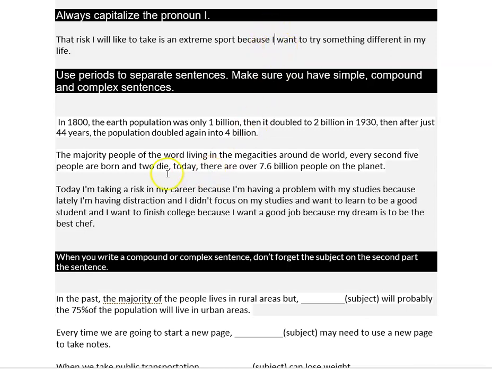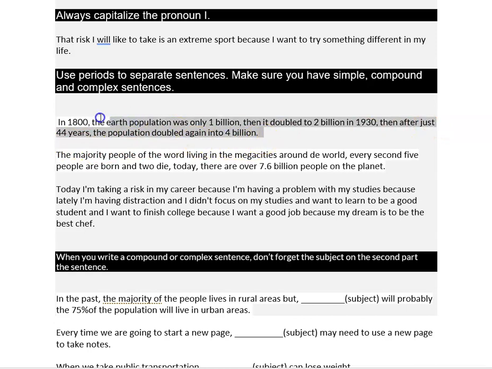Okay. Now, another opportunity that you have to learn here is you make sure that you use periods to separate sentences, and make sure that you have simple, compound, and complex sentences. So let's take a look at these opportunities that you have given me. In 1800, don't forget to use a comma after the time expression or the place expression or whatever phrase before the subject you're using, according to the source, comma, in fact, comma, in 1800, comma, the Earth population was only 1 billion, comma, then it doubled to 2 billion in 1930, comma, then after just 44 years, the population doubled.